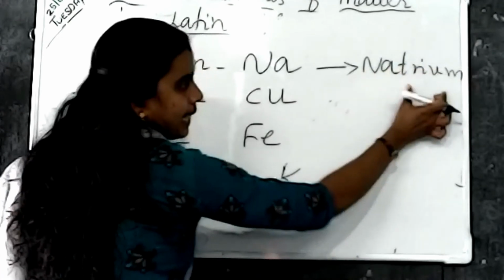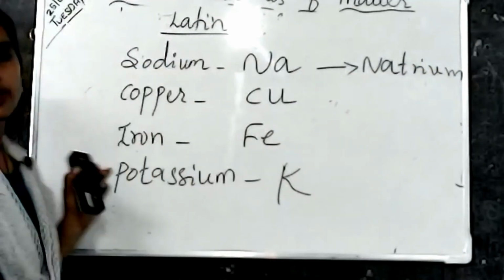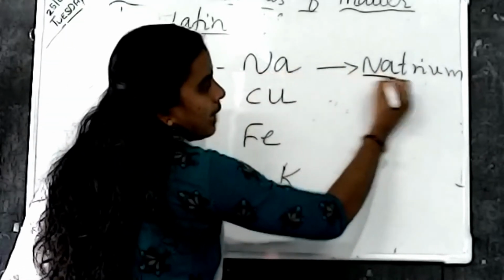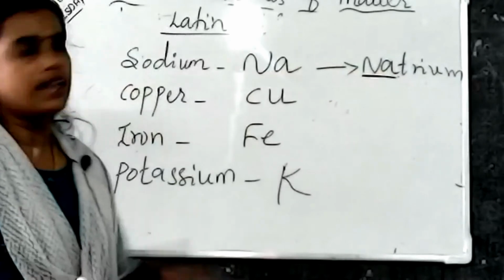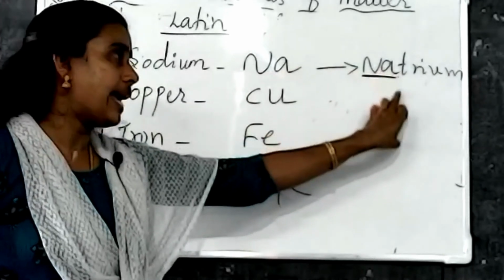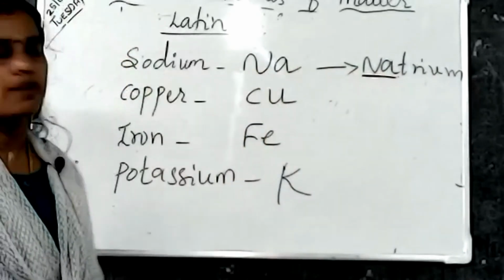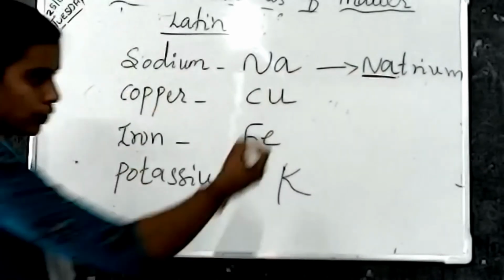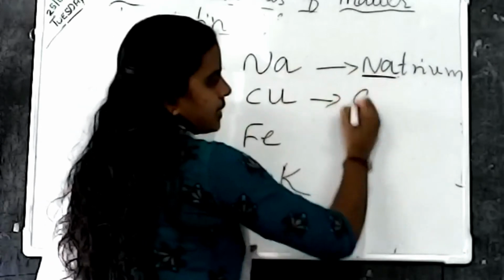So natrium is the Latin name for sodium. Here Na represents natrium. So they are using Na as the symbol for sodium. And what about the second one? Copper. Do you know the Latin name for copper? Cuprum.